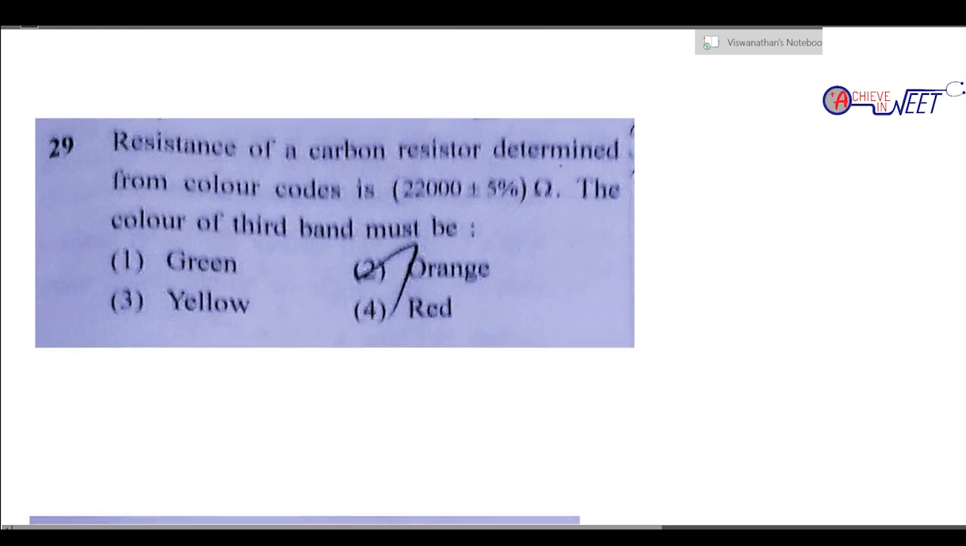Resistance of a carbon resistor determined by the color code is 22,000 plus or minus 5%. They're asking what the third band is. One thing you know very well, 22,000, this is the tolerance, so this is not in the question. They're asking the third band. This is the fourth band, the tolerance band. So 22,000, B B R O Y.